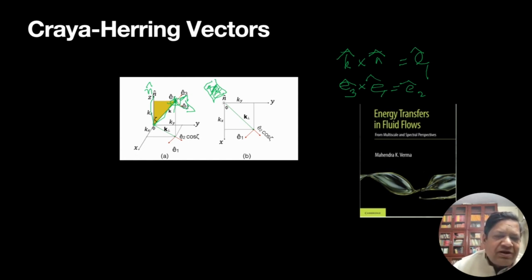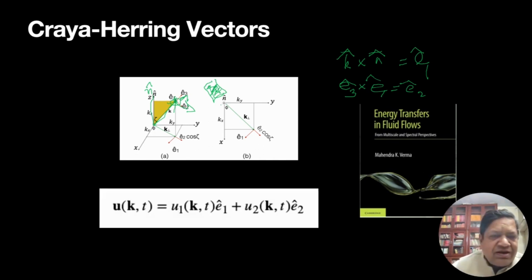This is projecting that onto the XY plane, but it's easy to visualize these two basis vectors of the Craya-Herring basis in 3D. So in 3D we can write any incompressible vector u_k as a combination of u1 E1 plus u2 E2.